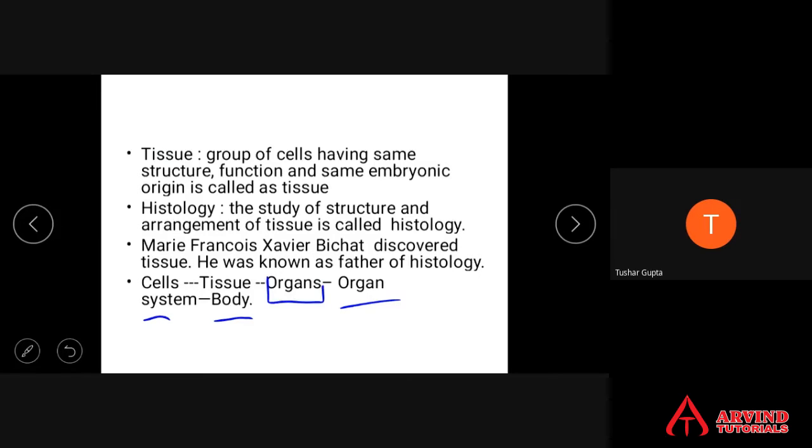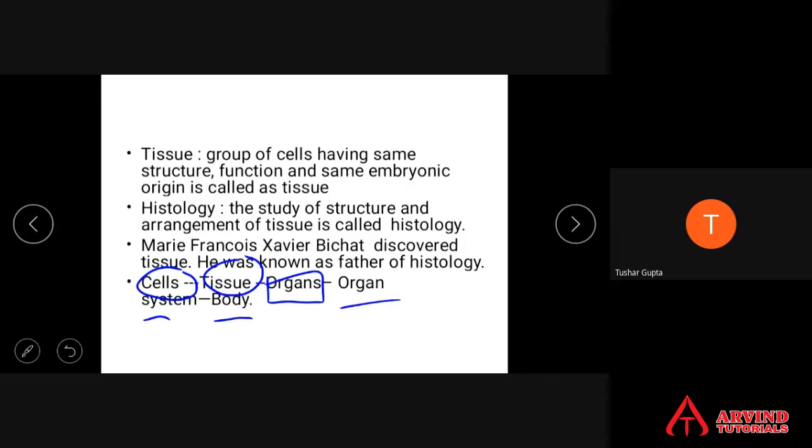Organ system is made up of organs. Organs are made up of tissues, and tissues are made up of cells. And this is found only in multicellular organisms. This way, the method of arrangement, the hierarchy: cells to tissues, tissues to organs, organs to organ system, and ultimately the organism or the body. This type of arrangement is found only in multicellular organisms.